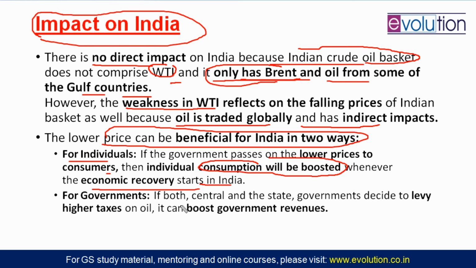So the government will benefit, that will boost the government revenue. That is what is being said here. If both the central and the state governments decide to levy higher taxes on cheaper oil, it can boost government revenue, because the government is getting the oil cheap and providing it to the public at the same price. So extra money will go to the government, higher taxes on oil, excise duty, that will lead to a boost in government revenues and recovery in our economy.